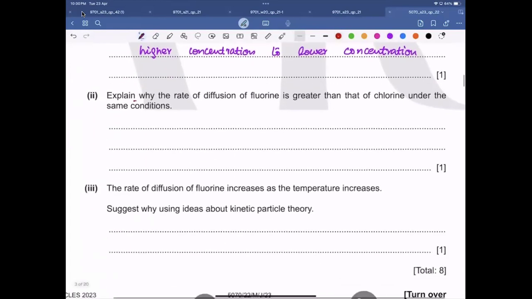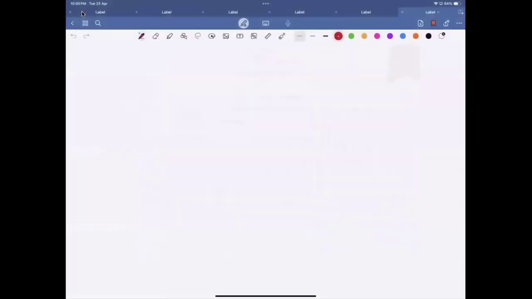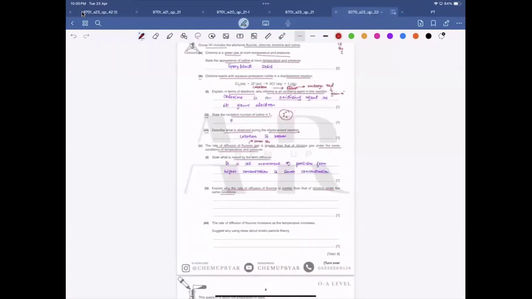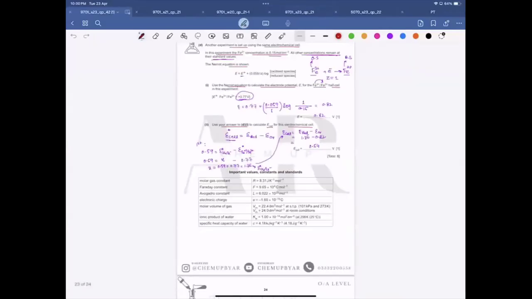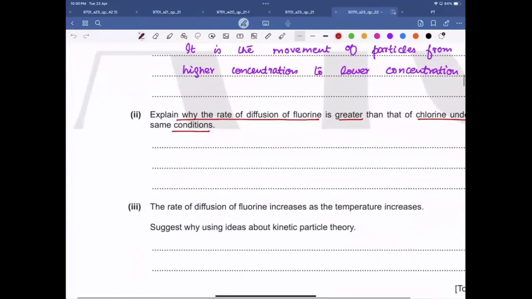Now, part 2. Explain why the rate of diffusion of fluorine is greater than that of chlorine under the same conditions. If you look at the periodic table, the relative atomic mass of fluorine is 19 and chlorine is 35.5. Fluorine is F2 and its MR would be 19 times 2, which makes 38.